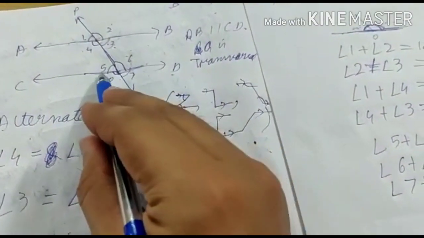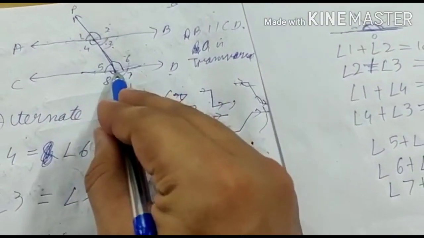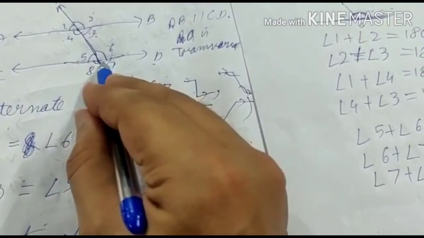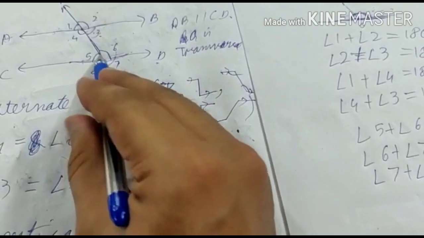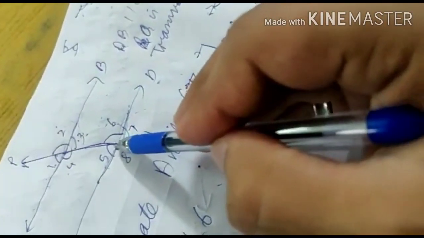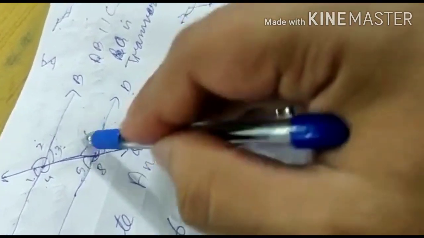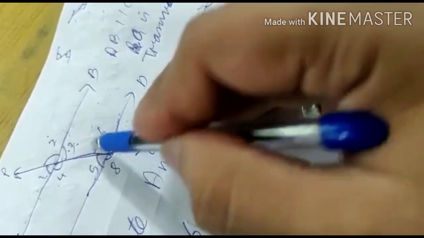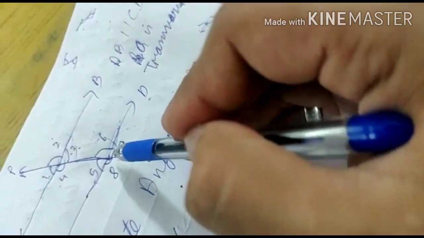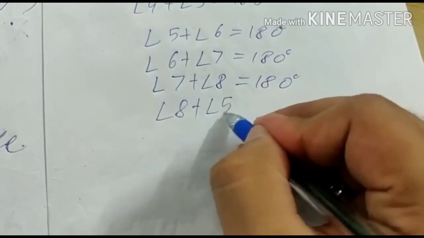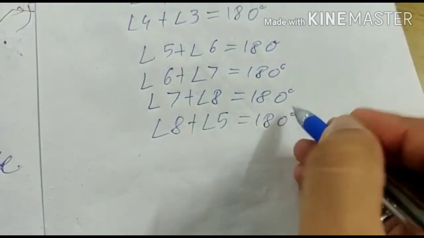Look, angle 7 and 8 are formed on this straight line through the same point, so they are linear pairs. Here angle 6 and angle 7 are formed on the same straight line through the same point, so they are linear pairs. And angle 8 plus angle 5 equals 180 degrees.